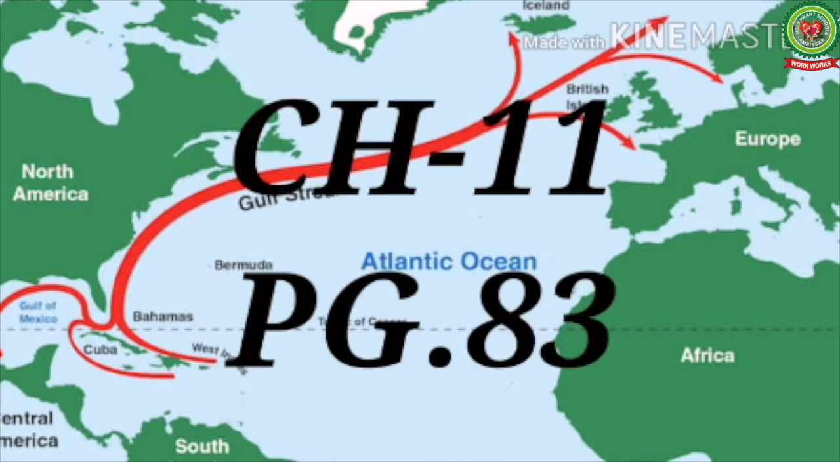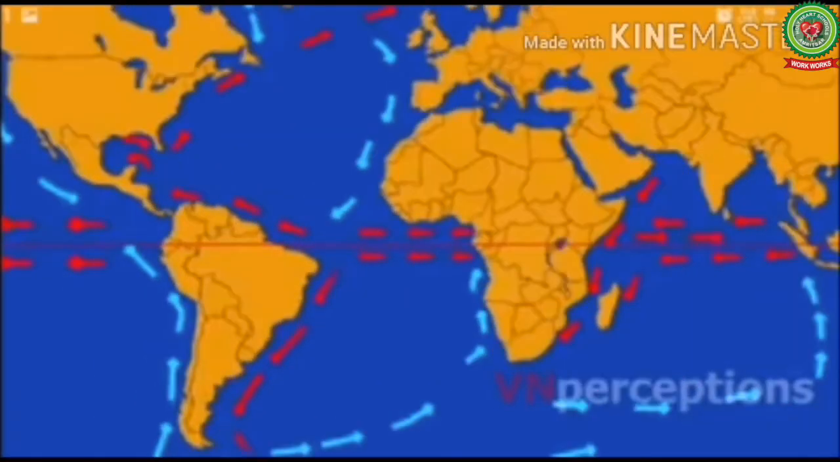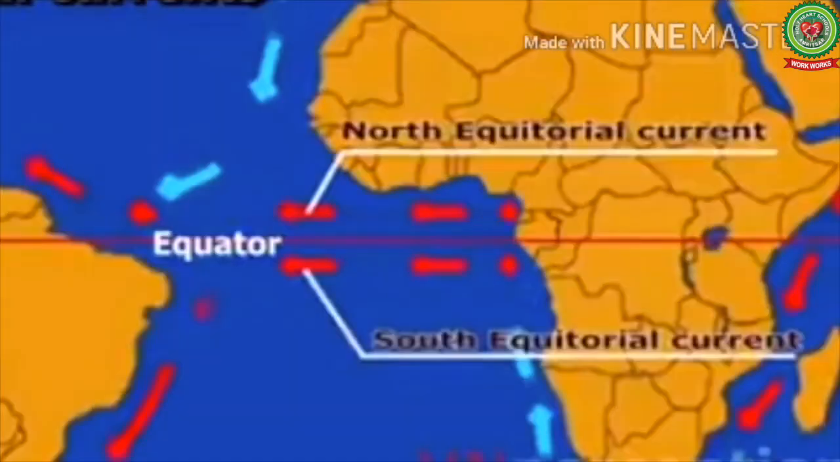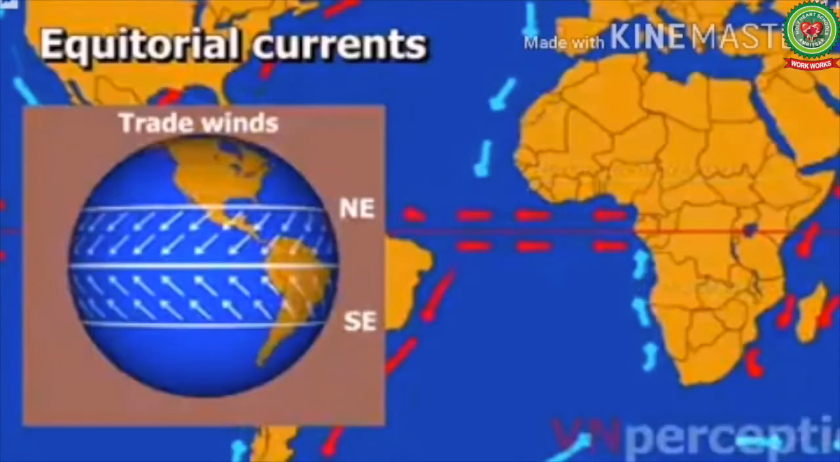So now students, please open up your chapter number 11, page 83. But before we start with the topic, let's have a brief about the topic. To begin with the first one, to the north and south of the equator, there are two westward flowing currents, the north equatorial current and the south equatorial current. These currents derive their energy mainly from the trade winds that blow from northeast and southeast in the northern hemisphere and southern hemisphere respectively towards the equator.